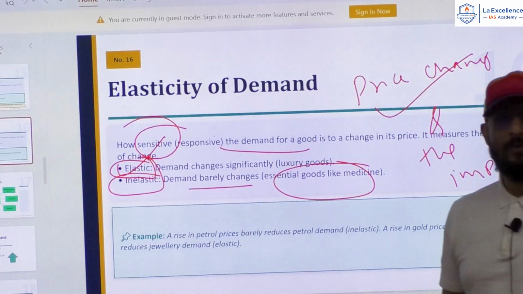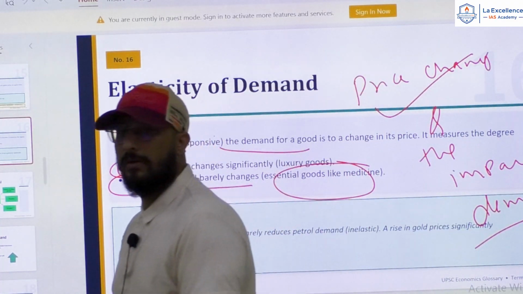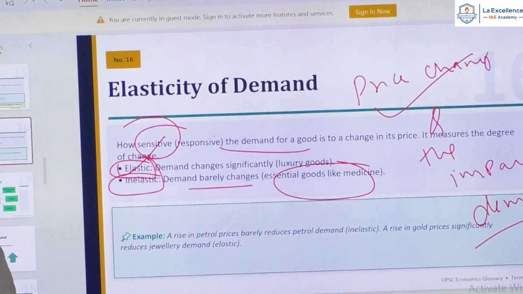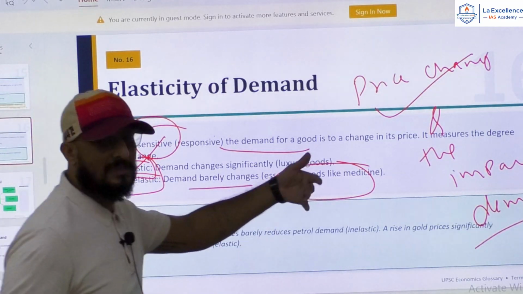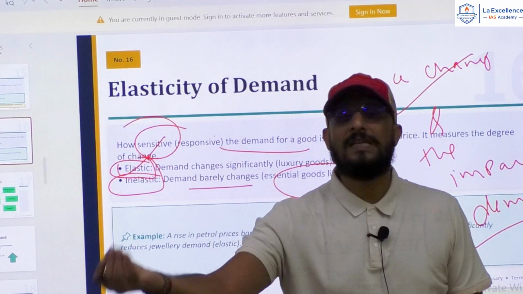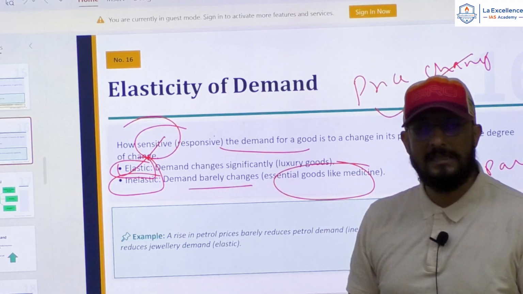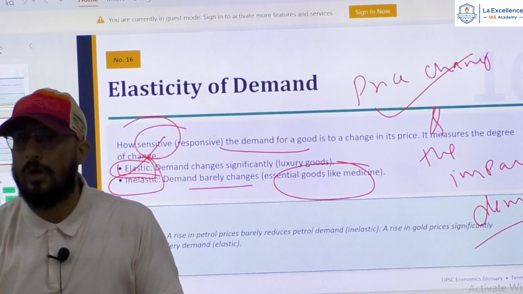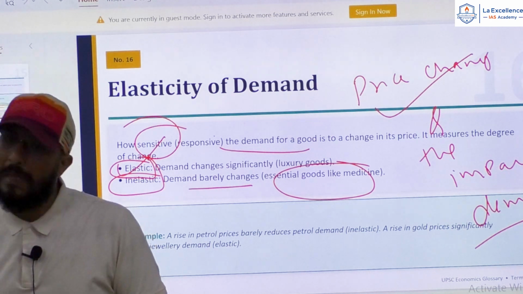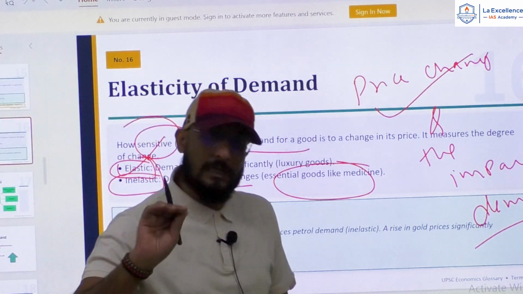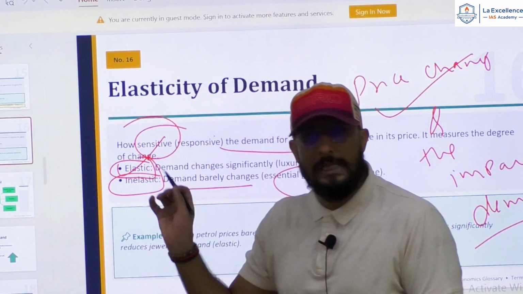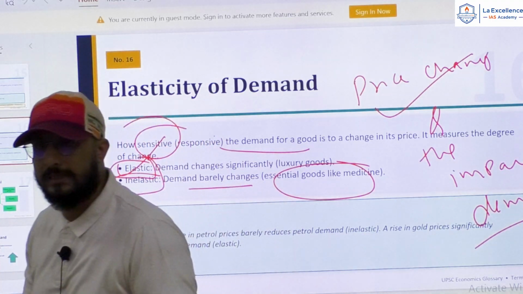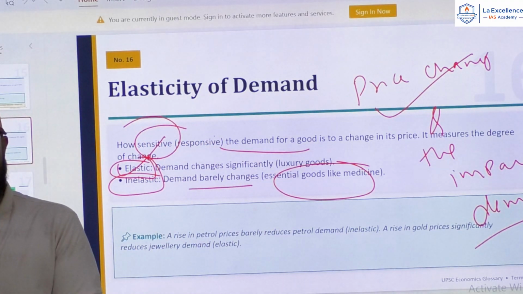I gave the example of medicine. Food items like what? Other than that, I already said that, medicine, food items, yes, like basic rice. Even though the price of rice increases, the demand may not reduce a lot, or salt, milk, exactly. So there the demand will change, but it will not be too much. Can I say that? People will still demand those products.